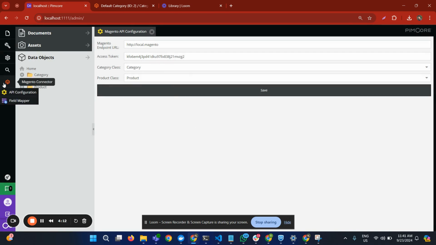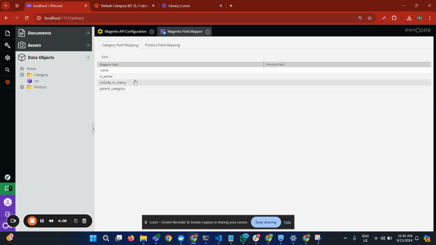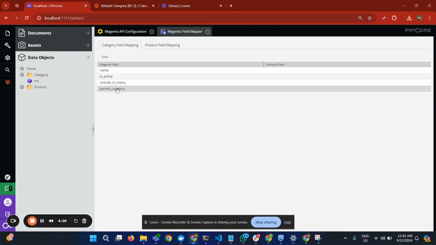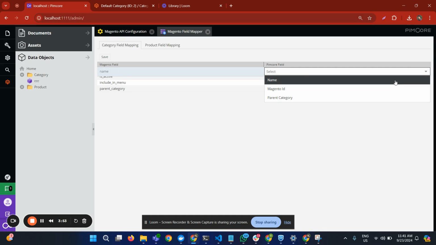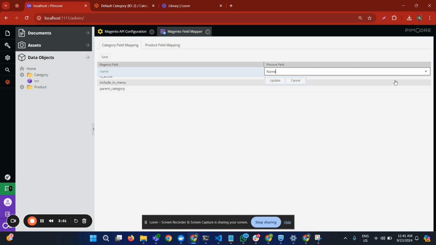Then there is another option which is a field mapper. So we will go to the field mapper. As you can see, these are the Magento fields and these are the Pimcore fields. Right now the Pimcore field is blank because we have to select from the category which field we will map with the Magento name.